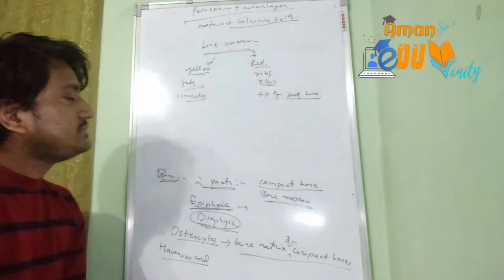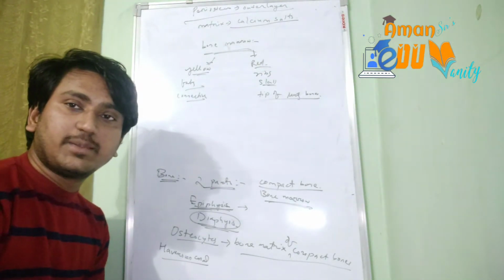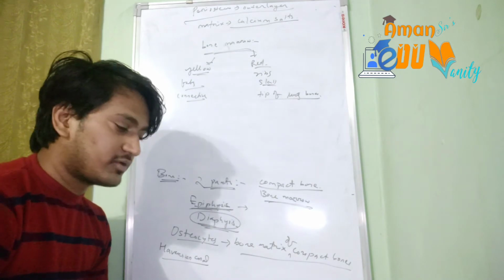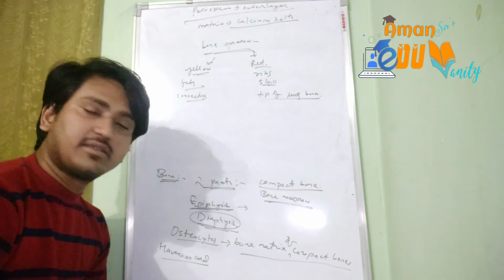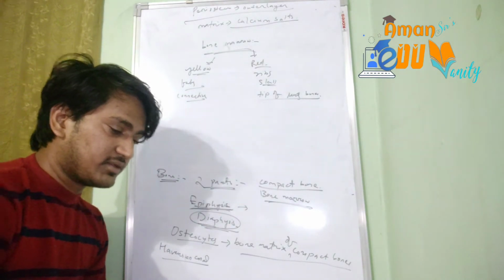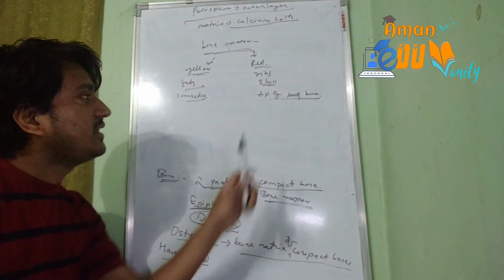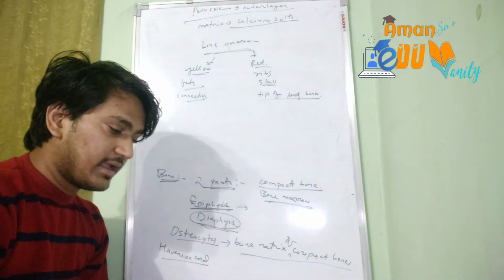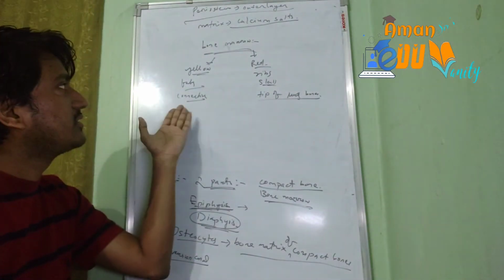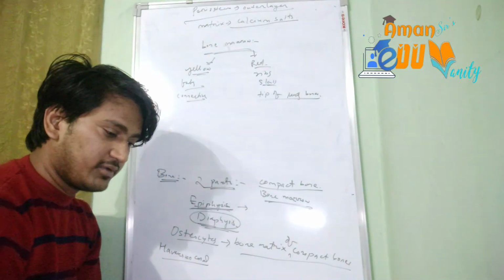Okay, as I already told you, the extreme parts of the compact bone are called the epiphysis and the central part is called the diaphysis. In the extreme part usually red bone marrow is found, and in the center of the long bones yellow bone marrow is found.